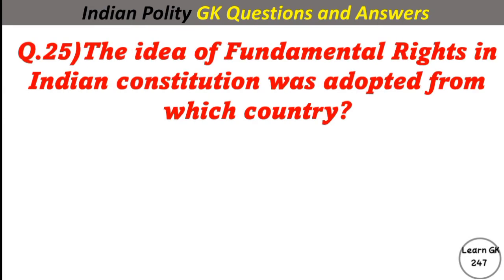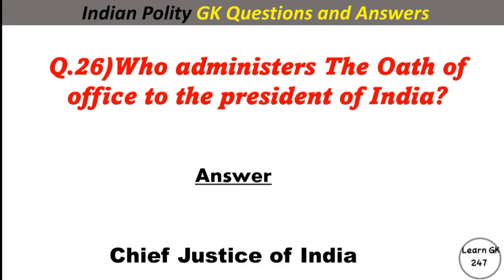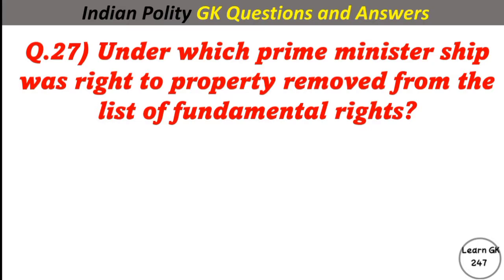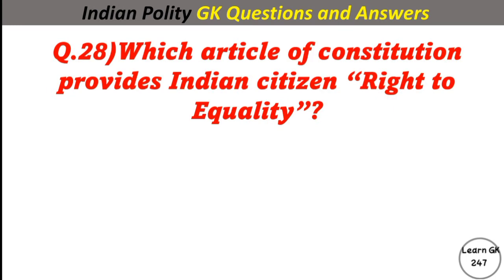The idea of fundamental rights in Indian Constitution was adopted from which country? Answer America. Who administers the oath of office to the President of India? Answer Chief Justice of India. Under which Prime Ministership was right to property removed from the list of fundamental rights? Answer Morarji Desai. Which article of Constitution provides Indian citizen right to equality?